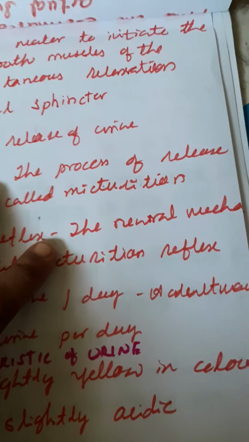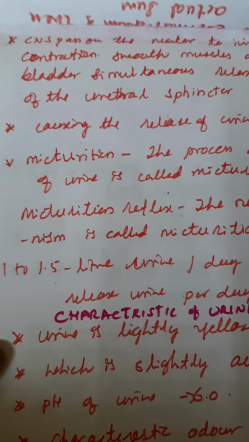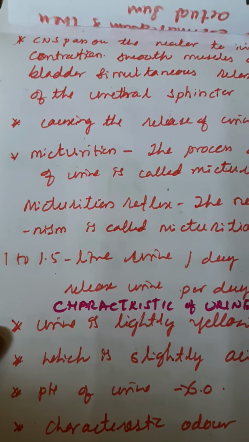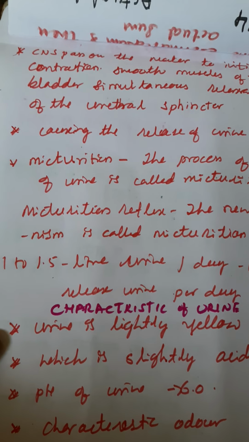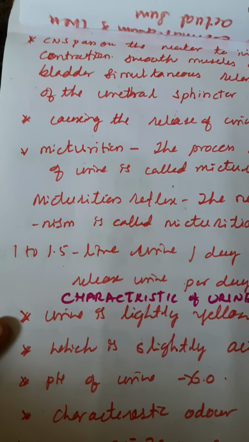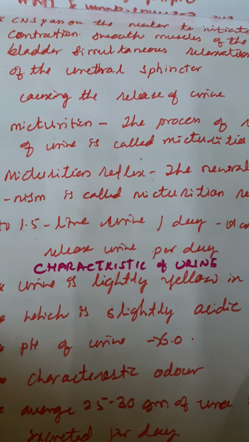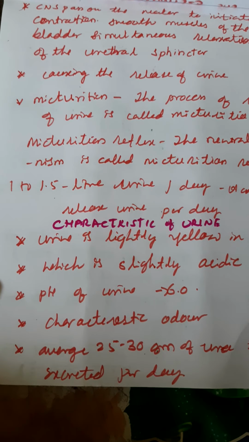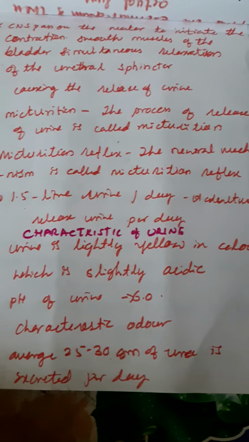Then the CNS passes motor messages to initiate contraction of the smooth muscle of the bladder and simultaneous relaxation of the urethral sphincters. When the CNS gets the signals, it causes the release of urine. The process of release of urine is called micturition. This neural mechanism is called the micturition reflex.